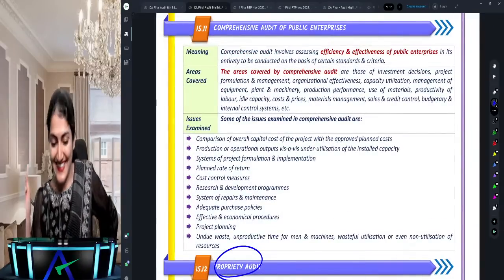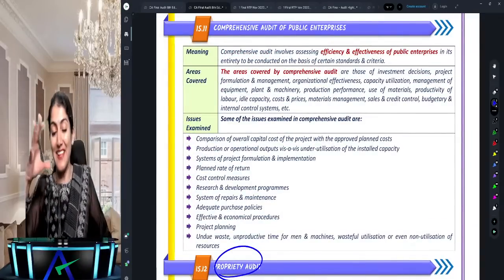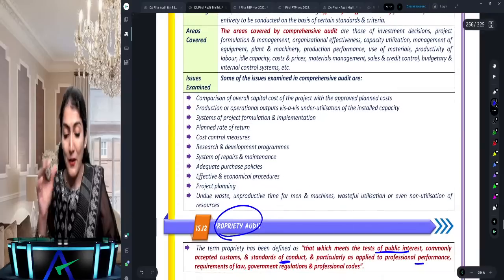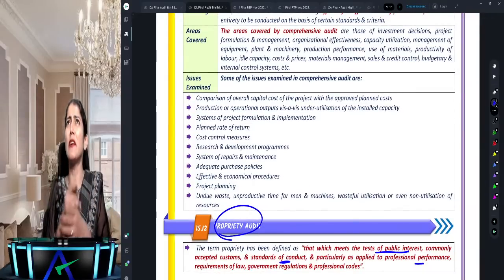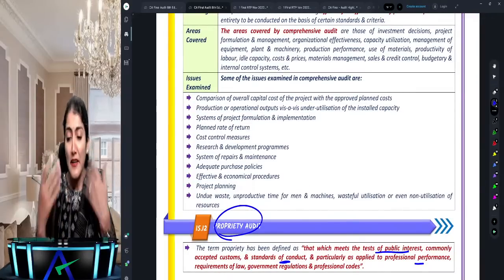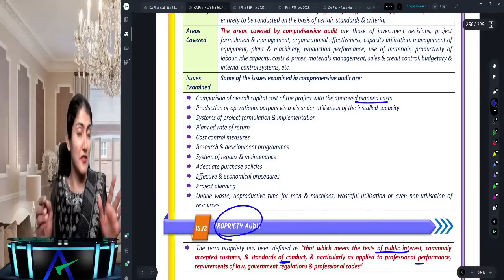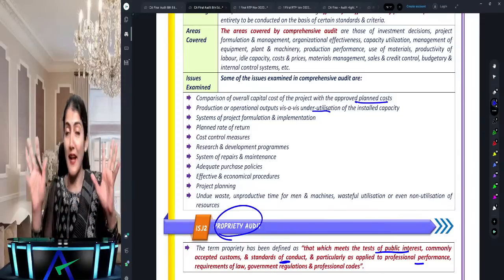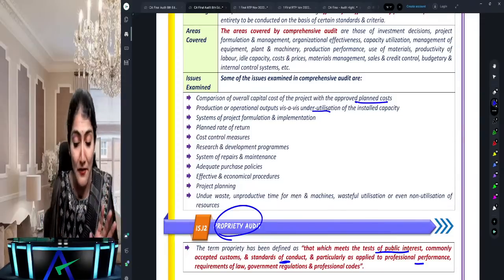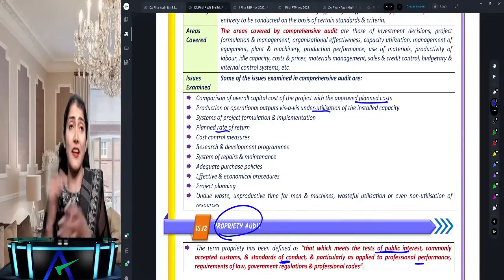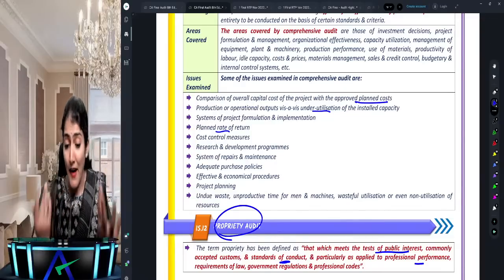Right. So now we are talking about the areas covered in the comprehensive audit. What are the issues which get examined over there? Oh my God, a government program or project, a big failure. What happened? It exceeded the approved planned cost. Then underutilization of capacity: planned cost exceeded, planned rate of return not achieved, and underutilization of the installed capacity. Why did all this happen?